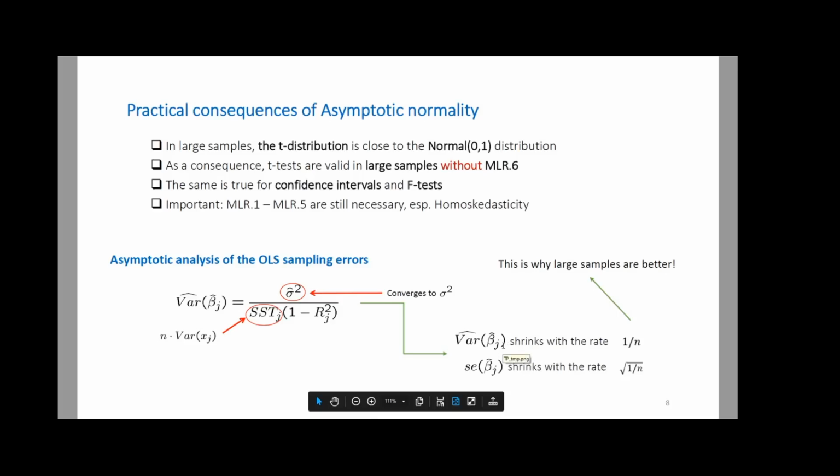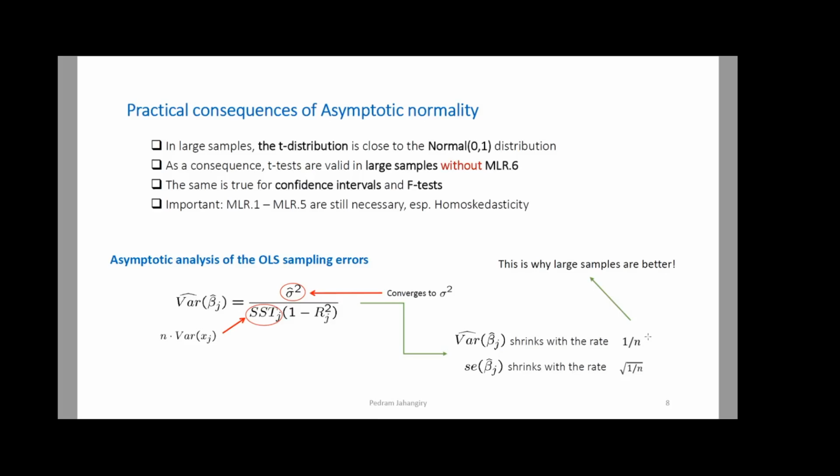This means that if you have the luxury to increase the sample, this is a luxury, guys. Pay attention, because go back to the real world. You only work with one sample, actually, and the sample size is fixed. So let's say I give you a data set from the Wooldridge package, and the sample size is 1,000. So for your projects, you don't have the luxury to increase the sample size. If I could increase the sample size, I had no problem.